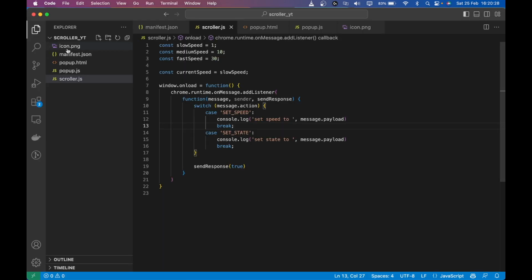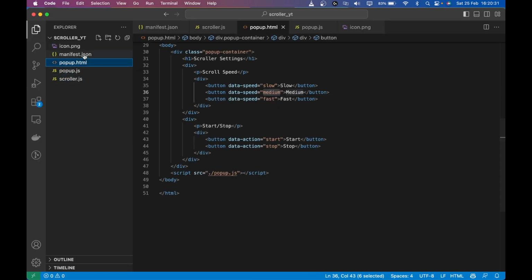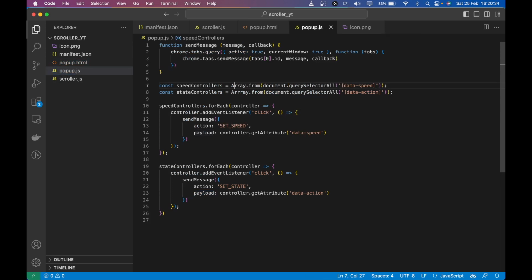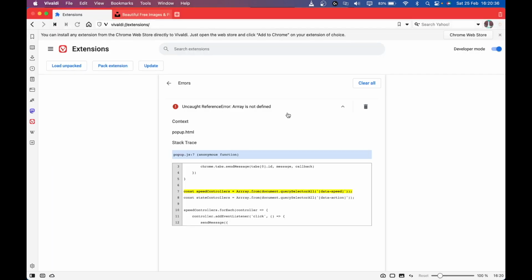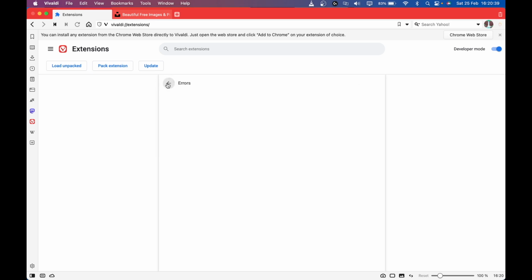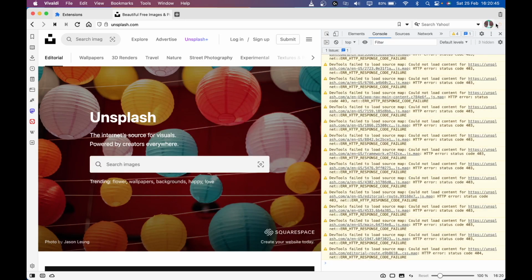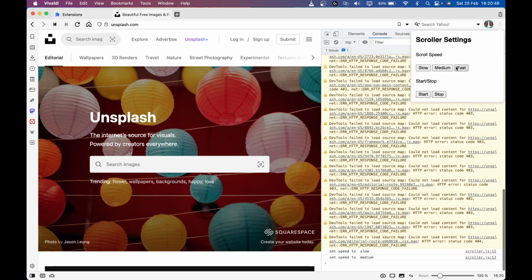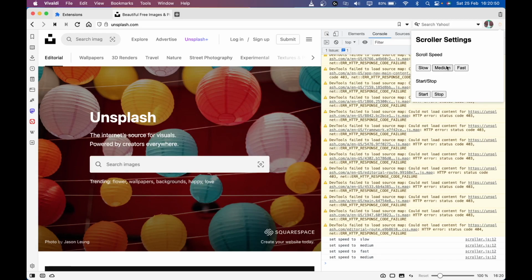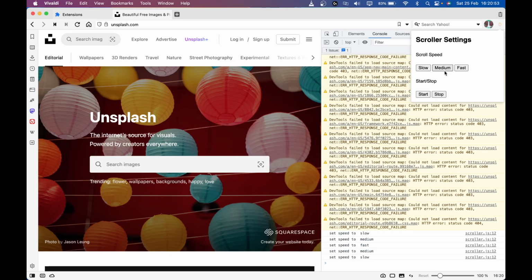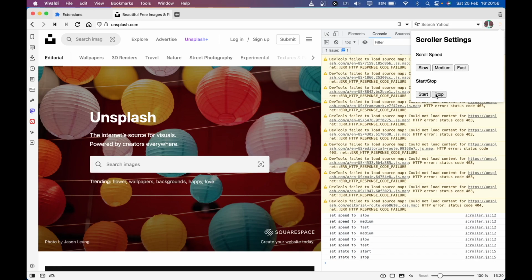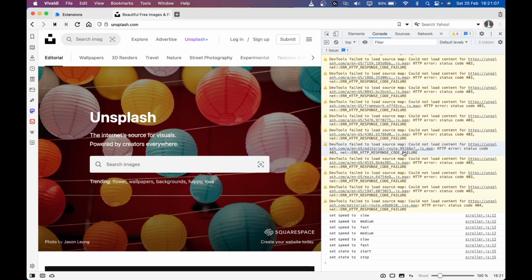So let me go in the popup. Oh yeah, there are three R's, so let's just remove them. Go here, clear this, reload this extension, go here, reload the page. And now in the console, if I click on these, I'll get these console logs. If I click on medium, I'm getting medium. If I click on slow, I'm getting slow, fast, same, start and stop, set state to start and stop, right? So it works. We are sending a message from the popup, and we are getting that inside the content script, which is injected in the web page. So now we can control the web page using these buttons.